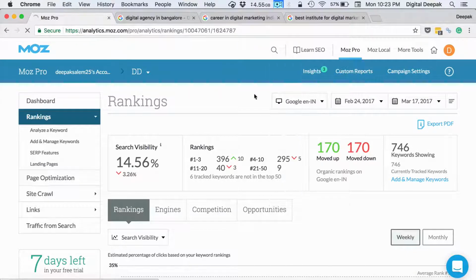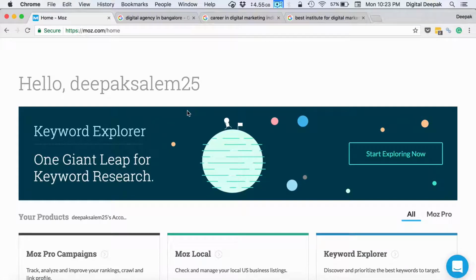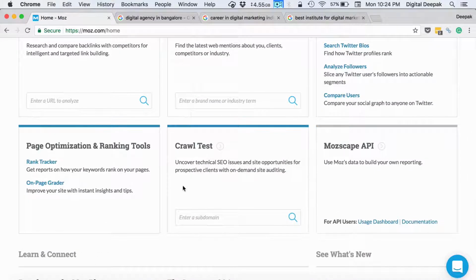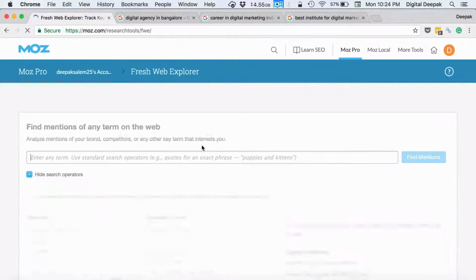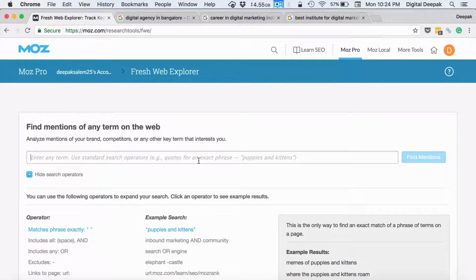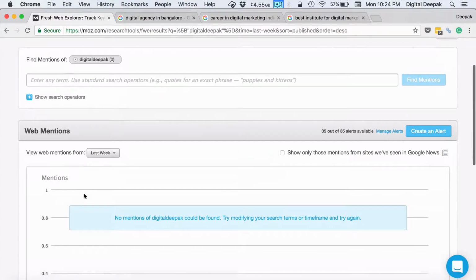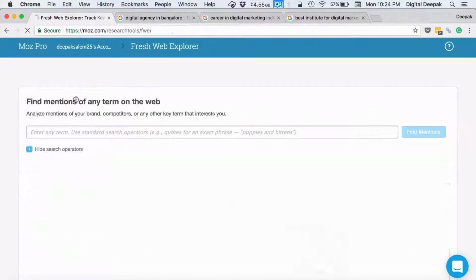If I go back to the home, I would like to show you some more features before I go back to the campaigns section. So here I can go to Fresh Web Explorer to basically find out if there have been any recent mentions of my name or my brand. So I went ahead and searched for Digital Deepak, and I would search for the last 4 weeks. So here there has not been any new mentions of Digital Deepak.